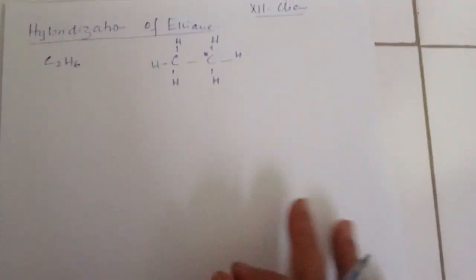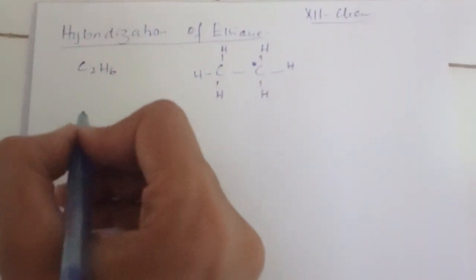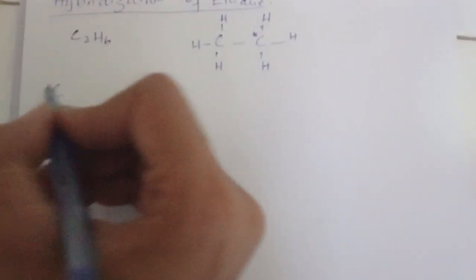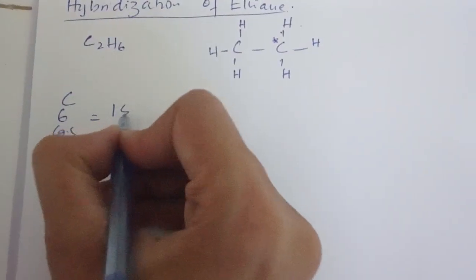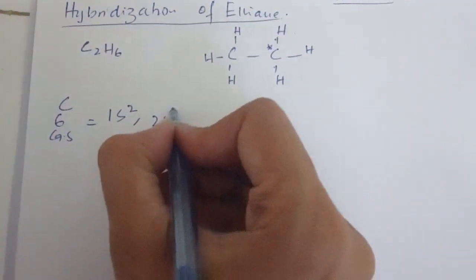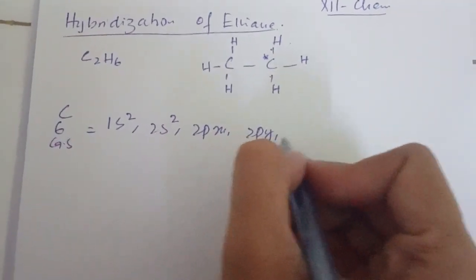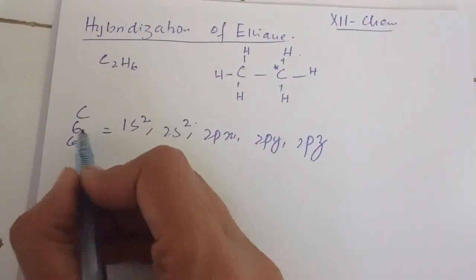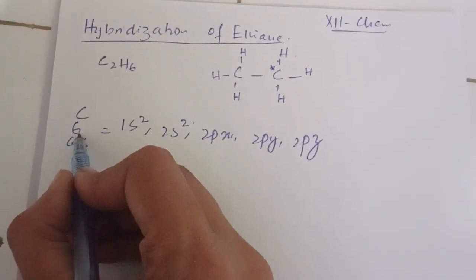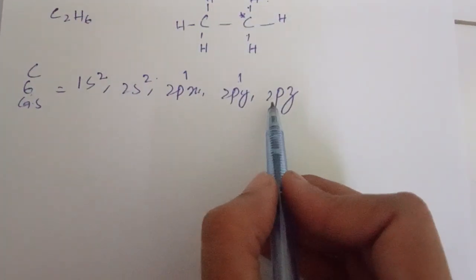First of all, we will draw the ground state electronic configuration of carbon. We are much aware that carbon has atomic number 6, and the ground state electronic configuration is 1s2, 2s2, 2px, 2py, 2pz, and we have to complete the 6 electrons. This is the ground state electronic configuration.